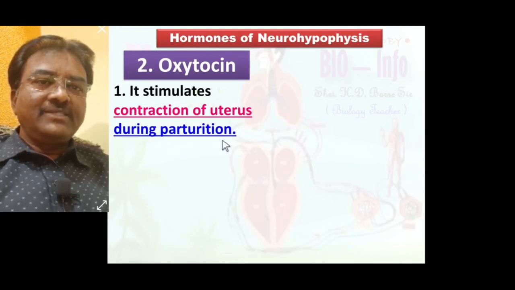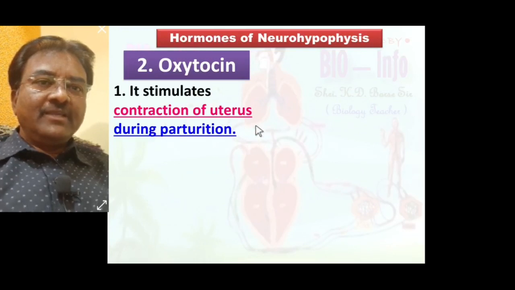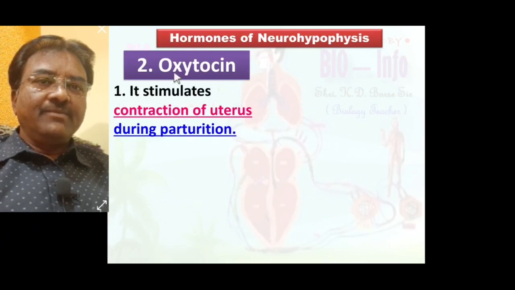Parturition means the childbirth process. At the time of childbirth, uterine muscles contract due to the action of oxytocin hormone.